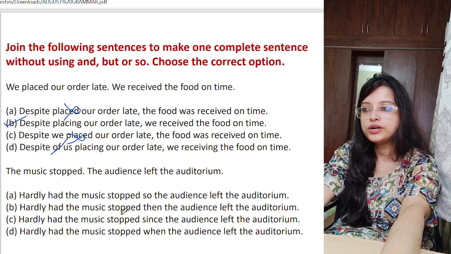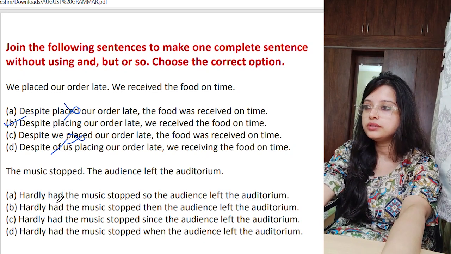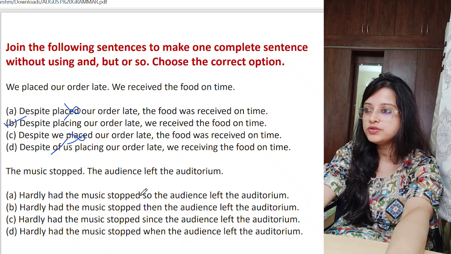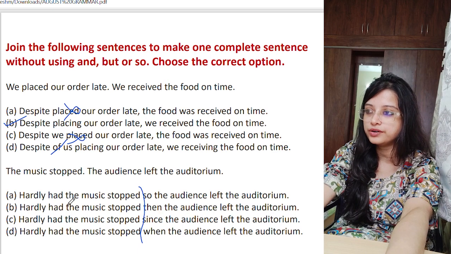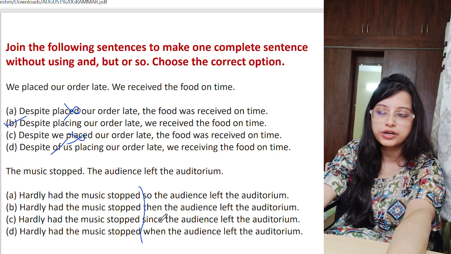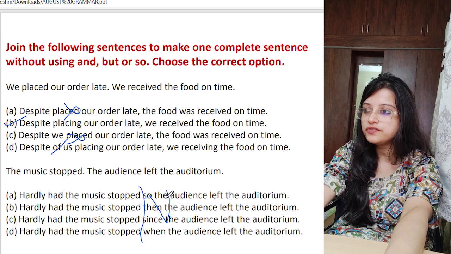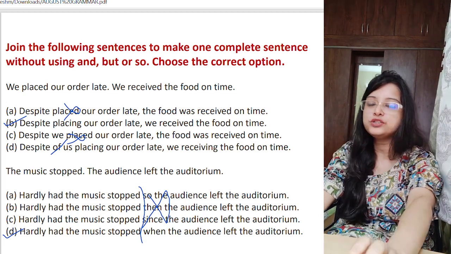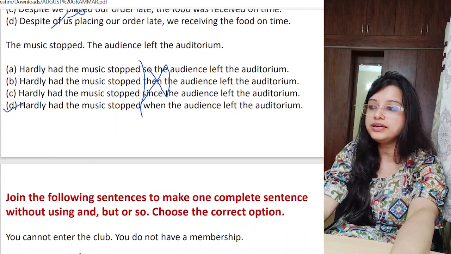The music stopped, the audience left the auditorium. So the music stopped and immediately they left, right? So hardly had the music stopped. So see, till here everything is same. So you start checking from here. Hardly goes with what correct word? When. So the rest of it you can strike out. So, the, then, since. So the last one is the only correct one. Option number 2D. Question 2D. Right. So it is so easy to strike out the incorrect ones.